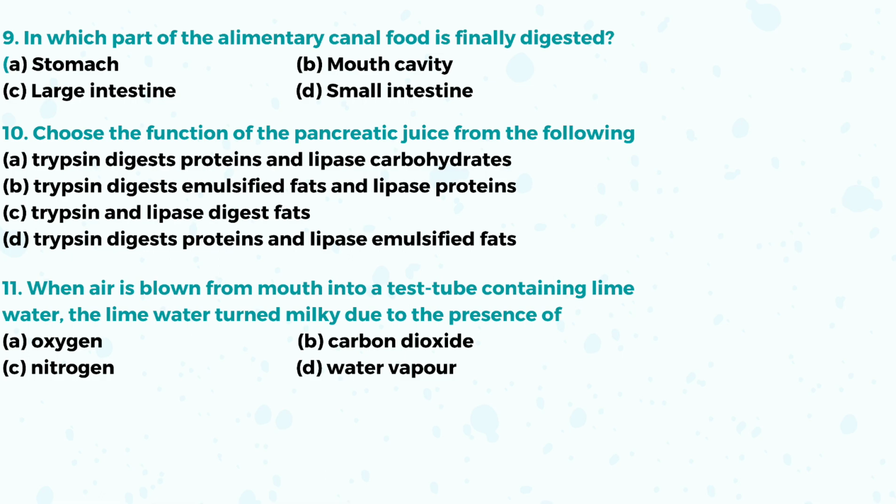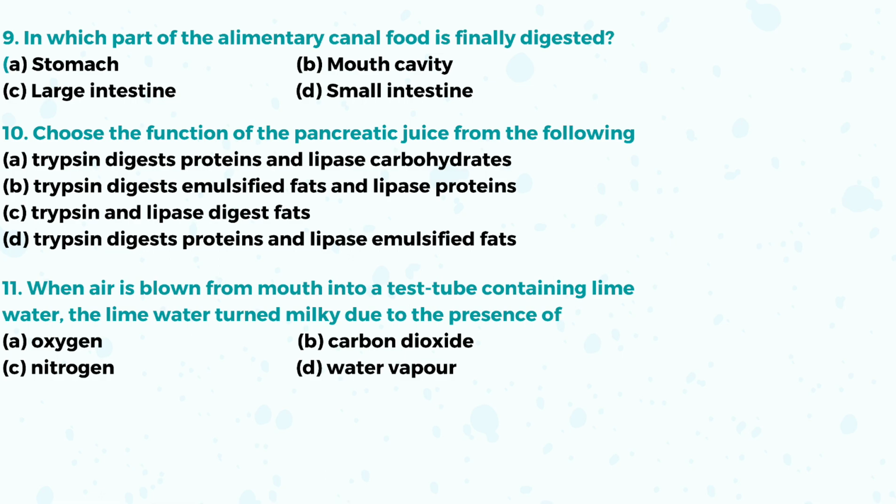Question number 10. Choose the function of pancreatic juice from the following. As you know, pancreatic juice contains trypsin and lipase enzymes. Trypsin digests protein and lipase emulsifies fats. The right answer is option D.